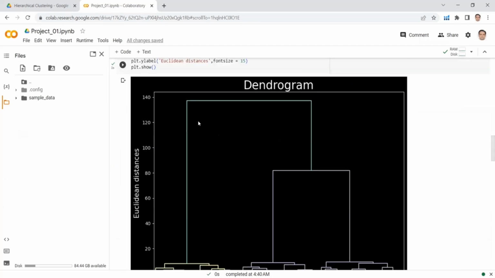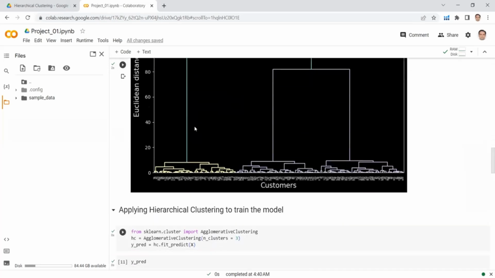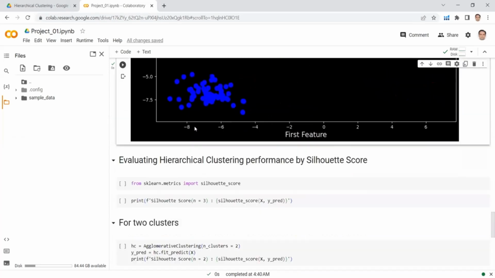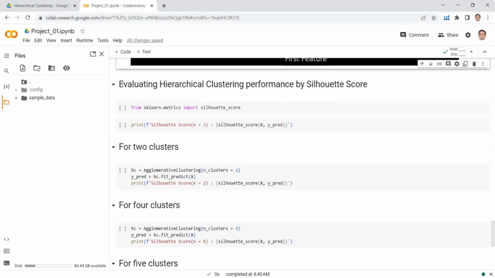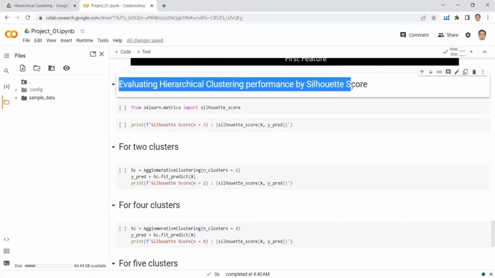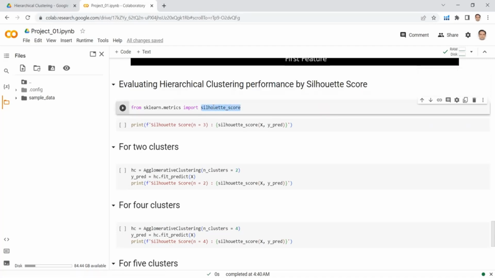In the theory section, we have seen that dendrograms can be tricky and can be misleading. So now it's time to check whether we have selected the optimal number of clusters correctly, or whether we have to go back and change the number of clusters. For this, we have to calculate the silhouette score, which is a metric to evaluate hierarchical clustering. The silhouette score is present in sklearn.metrics. So let's run this cell to import this score.